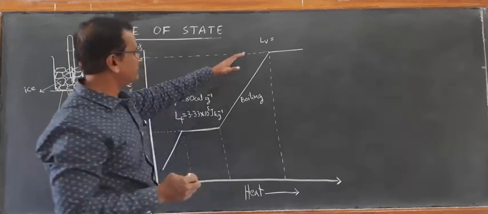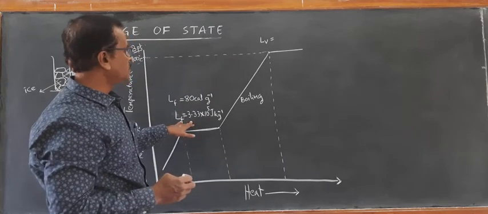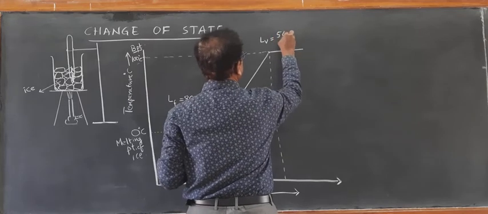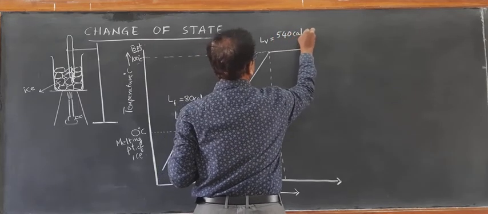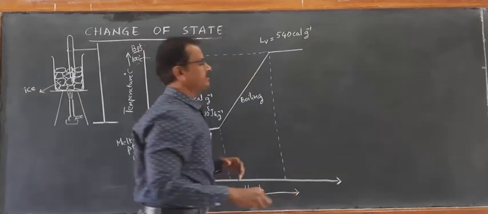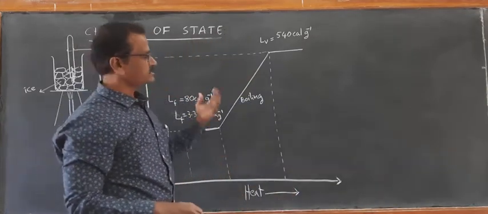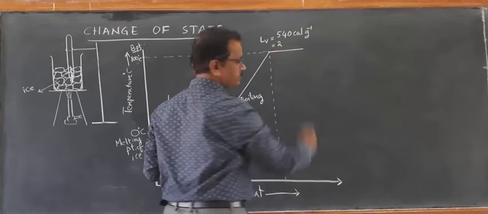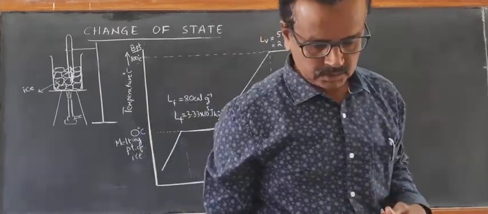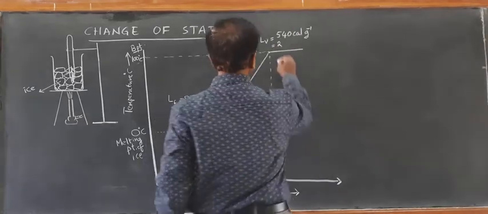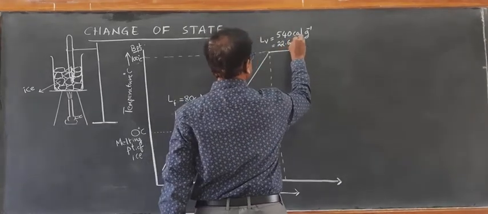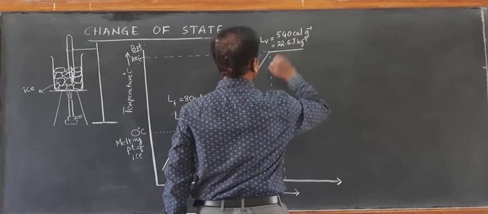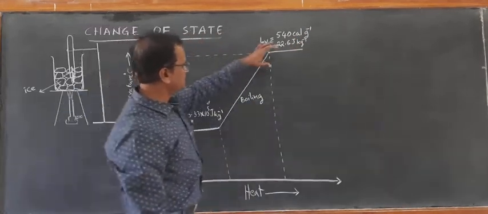So latent heat of vaporization for water is about 540 calorie per gram. In terms of SI units, it is 22.6 into 10 raised to 5 joule per kg. So much heat is required.